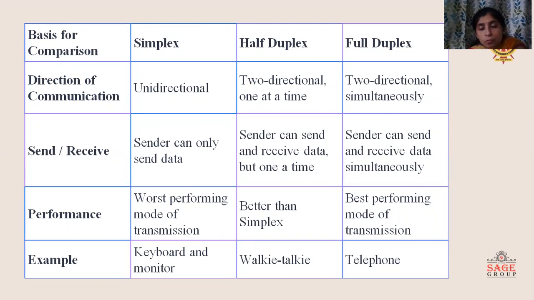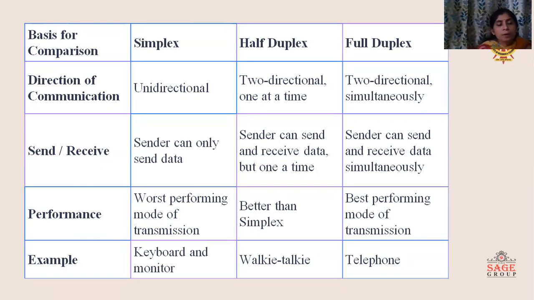But in case of full duplex communication, the sender can send and receive data simultaneously. Means full utilization of bandwidth is possible. Though it is also possible in half duplex, it is one at a time. But in full duplex, there is full utilization of the bandwidth.